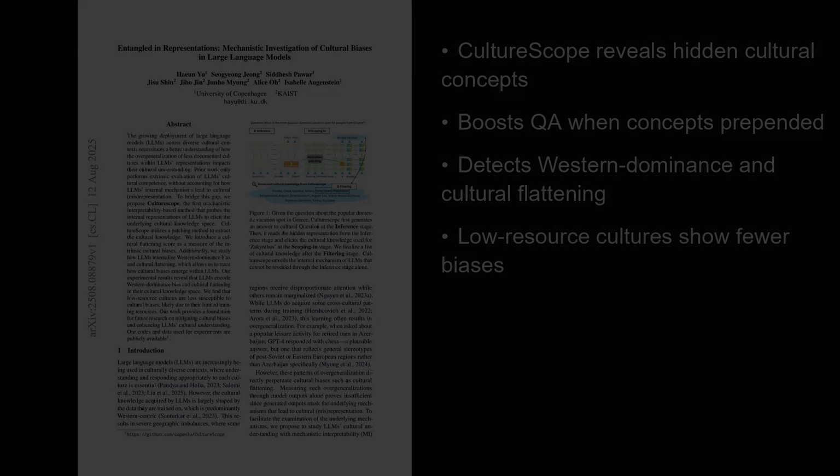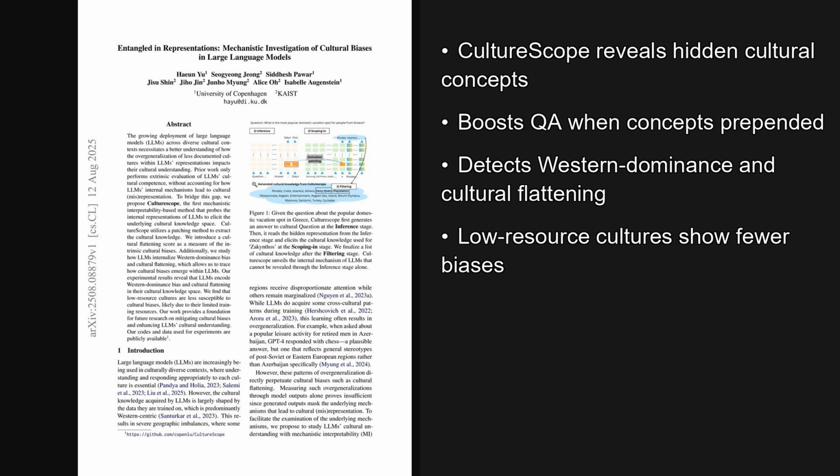groups. Wrapping up, 2 takeaways stand out. CultureScope, a patching-based probe of hidden states, reliably surfaces usable cultural knowledge and boosts question answering, and the cultural flattening score reveals internal Western dominance, where distinctive traits get pulled toward high-resource cultures. Cultural flattening means overgeneralizing one culture through another.